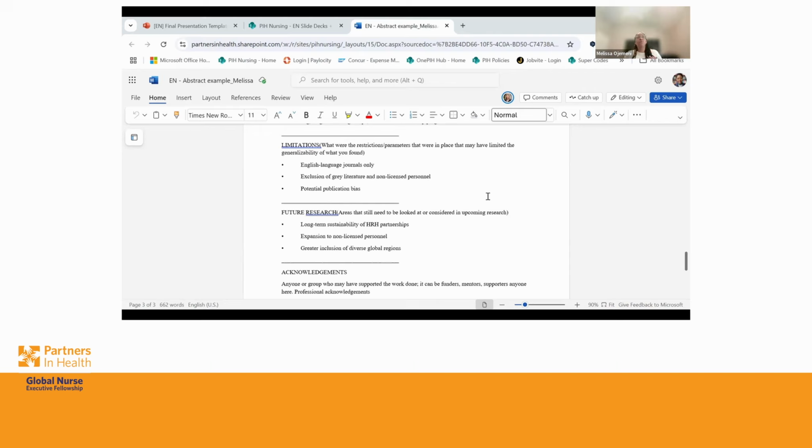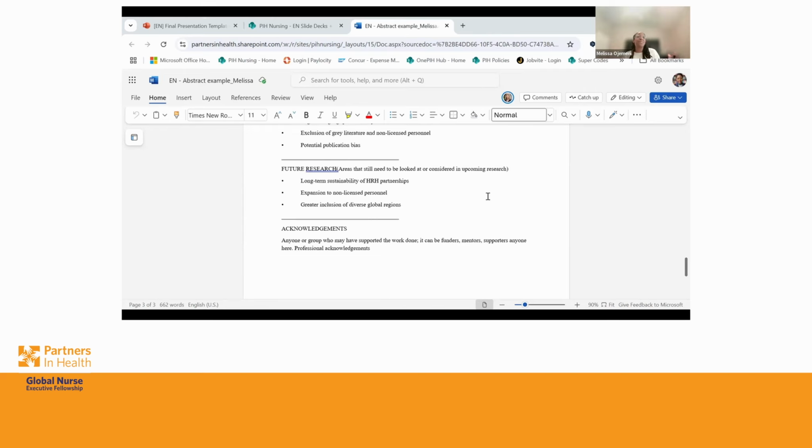And as I wrote there, what were the restrictions and parameters that were in place that may have limited the generalizability of what you have found or what you have done? And next is future research. What other areas are still outstanding that you think would be of interest as a follow-up from what you found? Or what would be other areas that would be important to look at in relation to your topic?